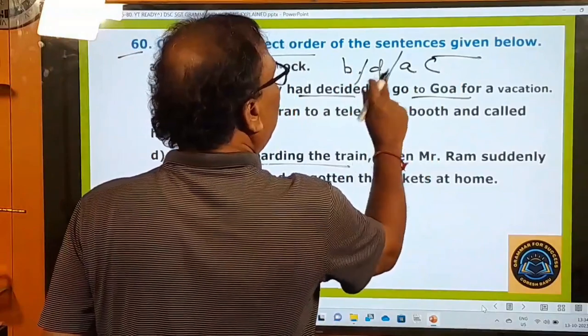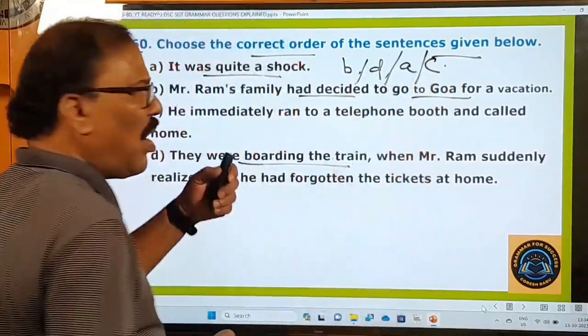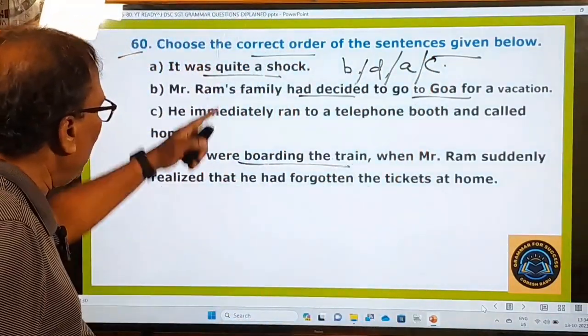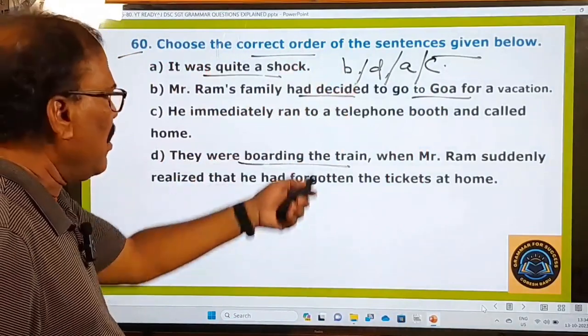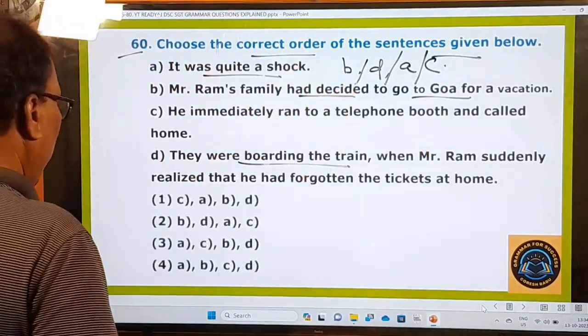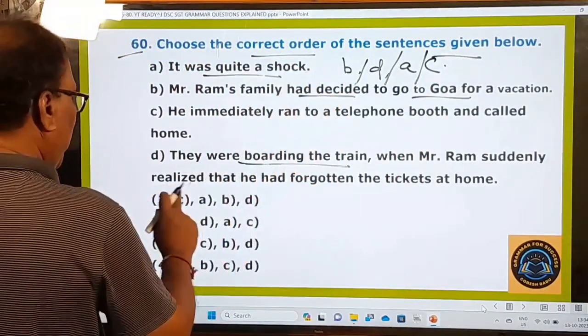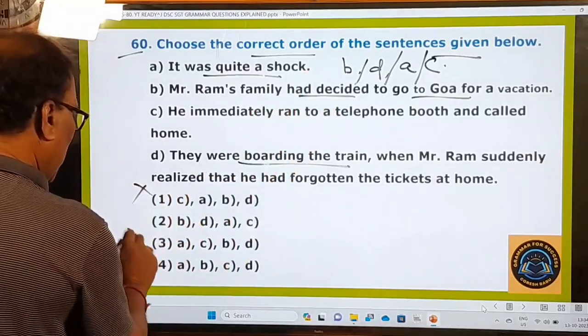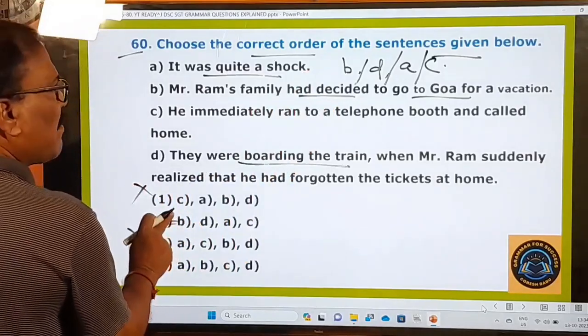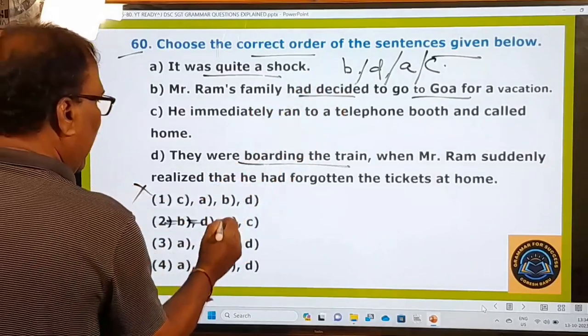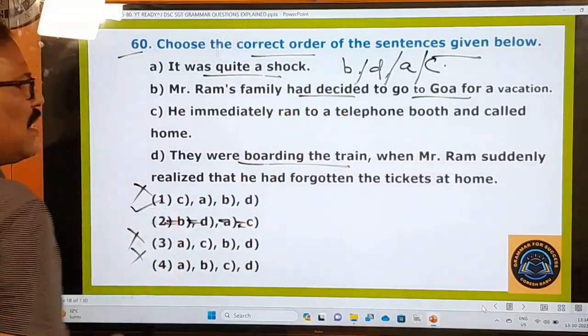So B, D, A, C. This must be your order. The order of these sentences must be like this. So let us see that here. B must be the first one. C is wrong, A is wrong. So B is there, D is there, A is there, C is there. So the second one is your answer.